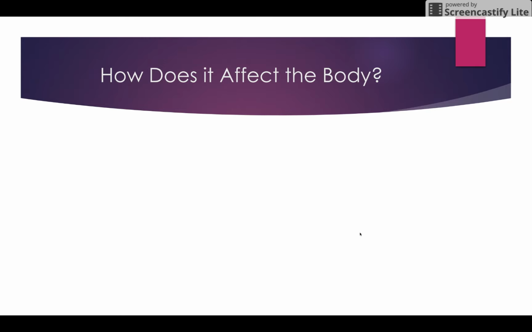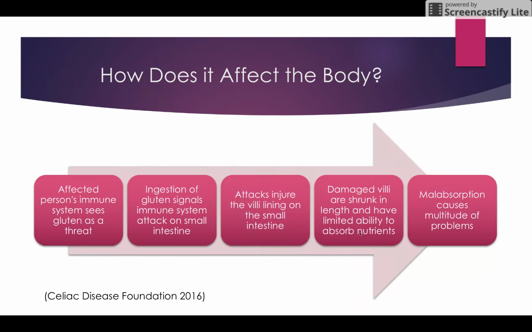How does celiac disease affect the body? Inside the body of someone affected with celiac disease, the immune system is programmed to see gluten as a threat. Ingestion of gluten signals an allergic reaction in which the immune system launches an attack on the small intestine in response to the threat. Attacks on the small intestine cause inflammation and are injurious to its villi, the small finger-like projections along its lining that ease nutrient absorption into the body, as put by the Celiac Disease Foundation.